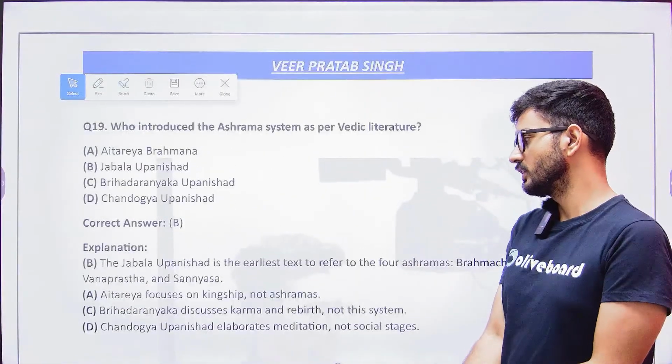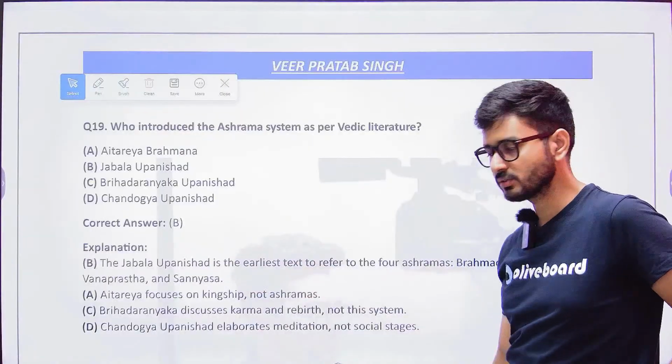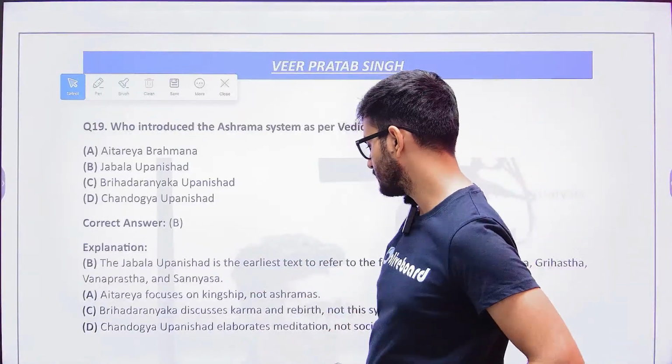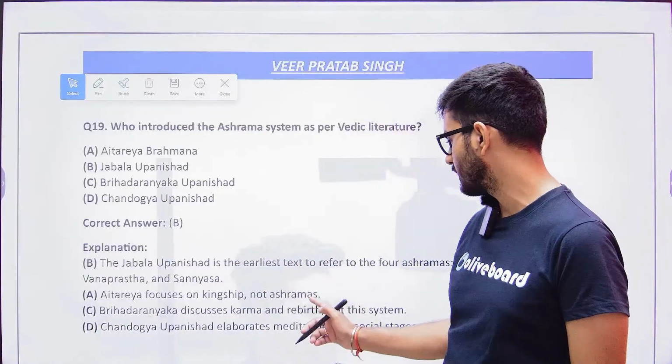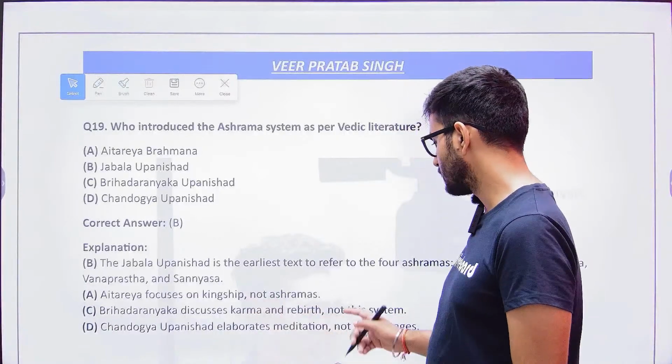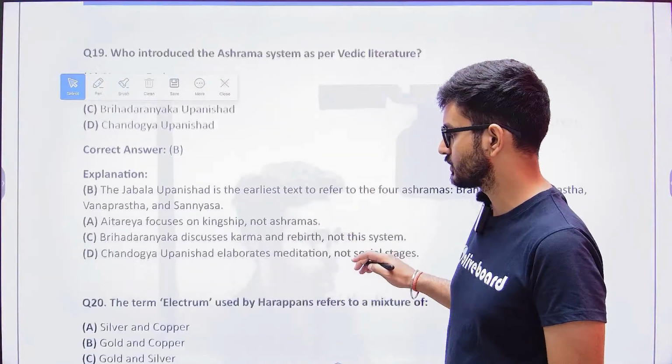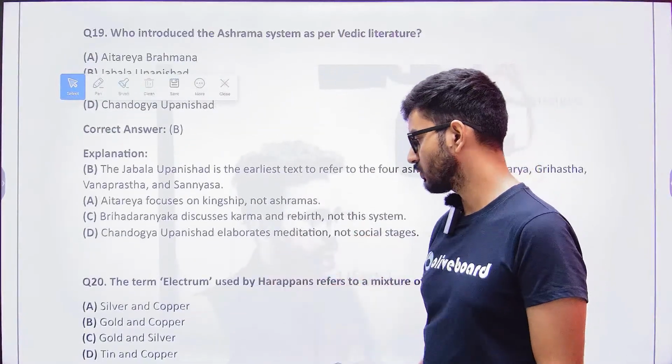Here, the Aitareya Brahmana focuses on kingship. The Brihadaranyaka discusses karma and rebirth. The Chandogya talks about meditation. Next one, this is important.